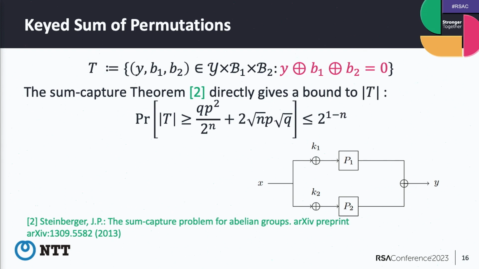Fortunately, we have existing papers. This paper focuses on the sum capture problem, and it states the bound.